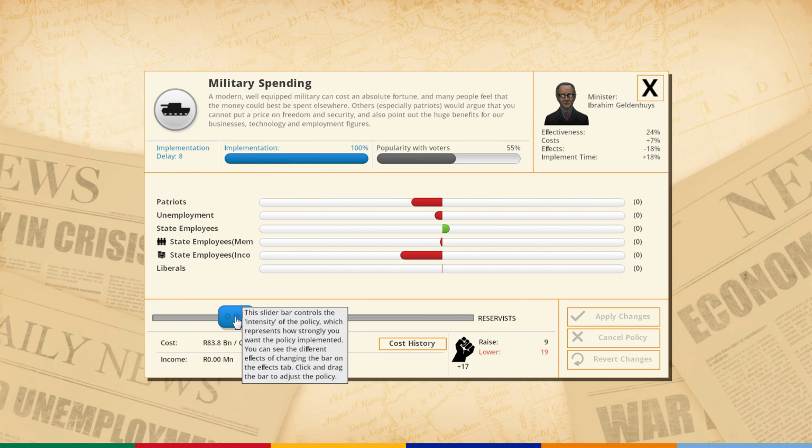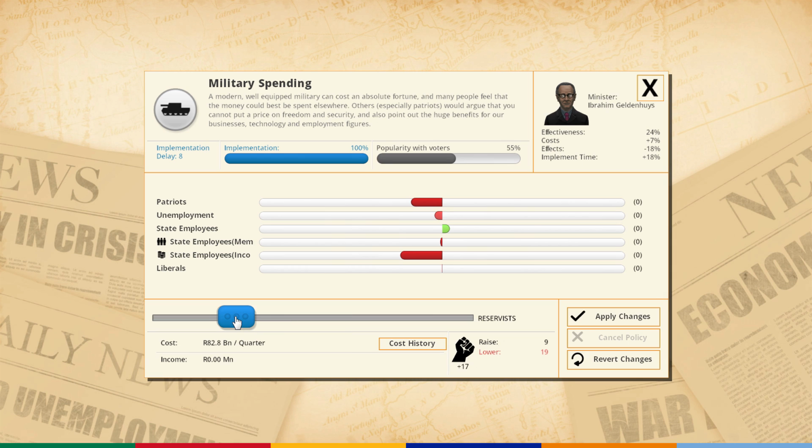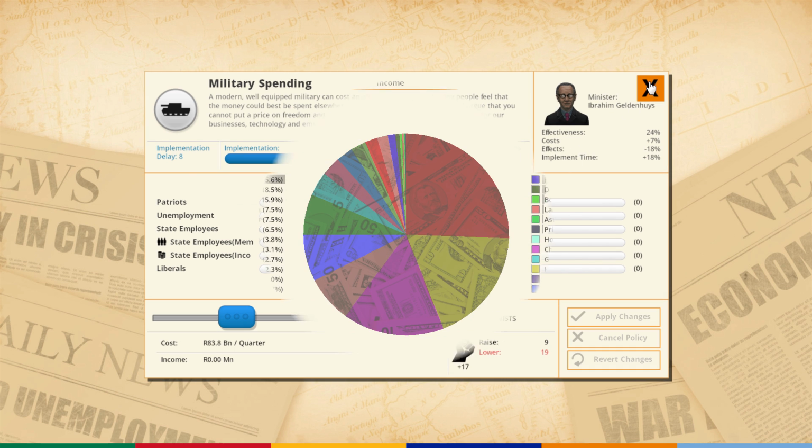I know I didn't want to do it in the first place, but we'll create jobs in other sectors. I don't think that it needs to be all here. So definitely state employees are going to be pissed, but I'm going to go down and save us a little bit of money so I can do more of my own policies. So let's apply this change. Oh, I can't just yet. So we'll have to wait till next turn anyways.